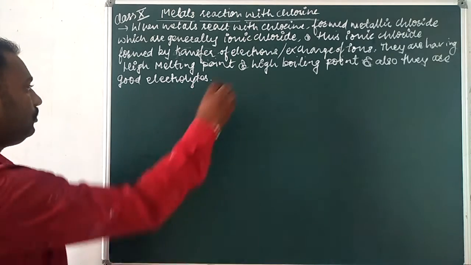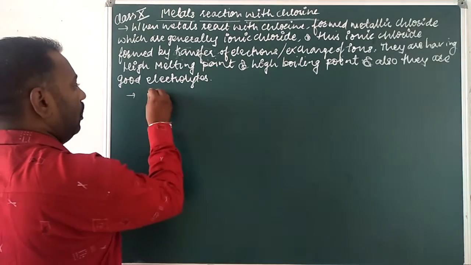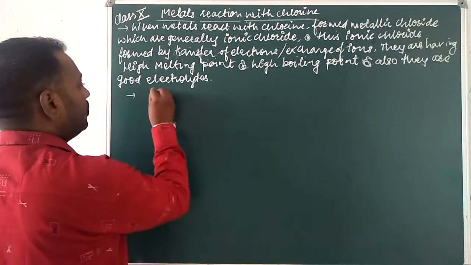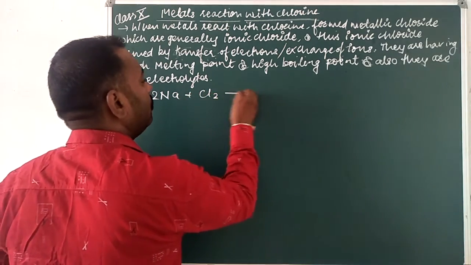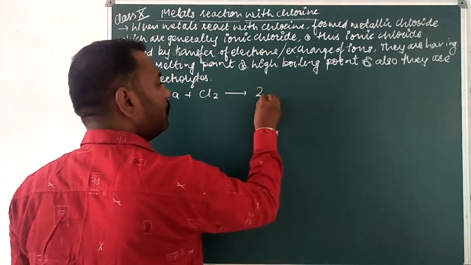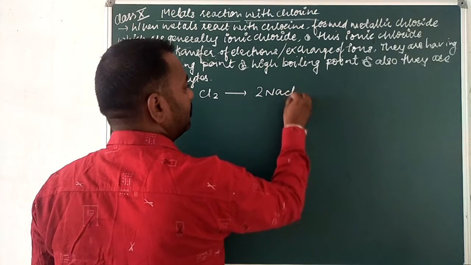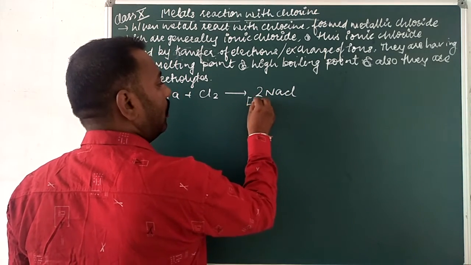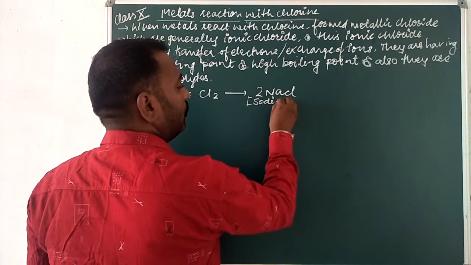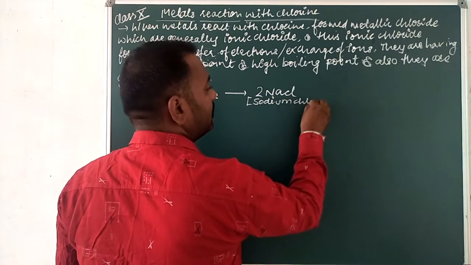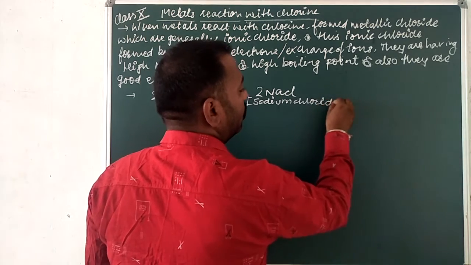First with sodium: 2Na plus Cl2 gives 2NaCl. This is our sodium chloride, our ionic chloride.